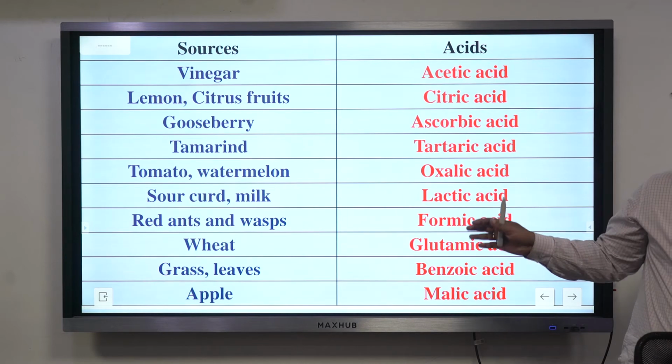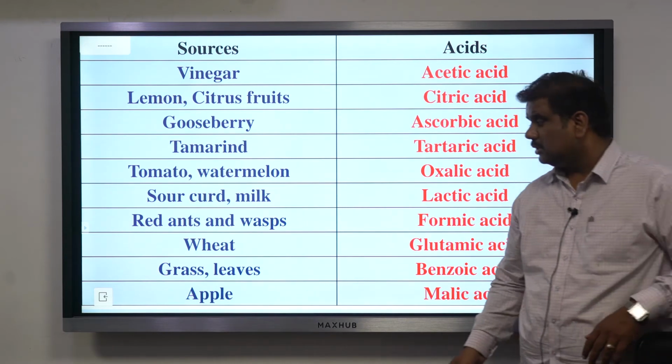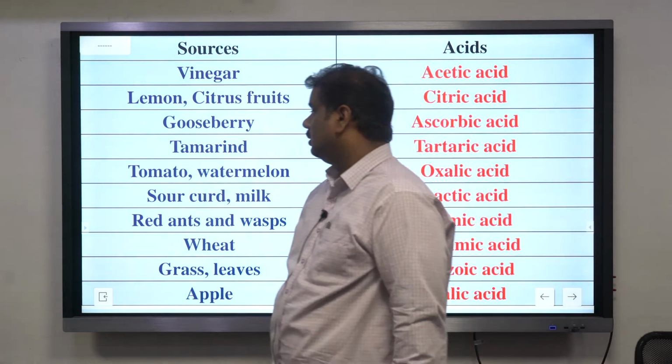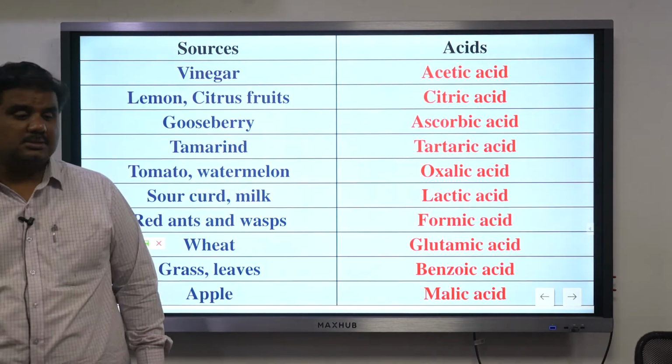So the one which you feel is important, just make a note of that one, or else the one which you don't know at least. Suppose I say apple, the moment you're talking about apple, it is malic acid.